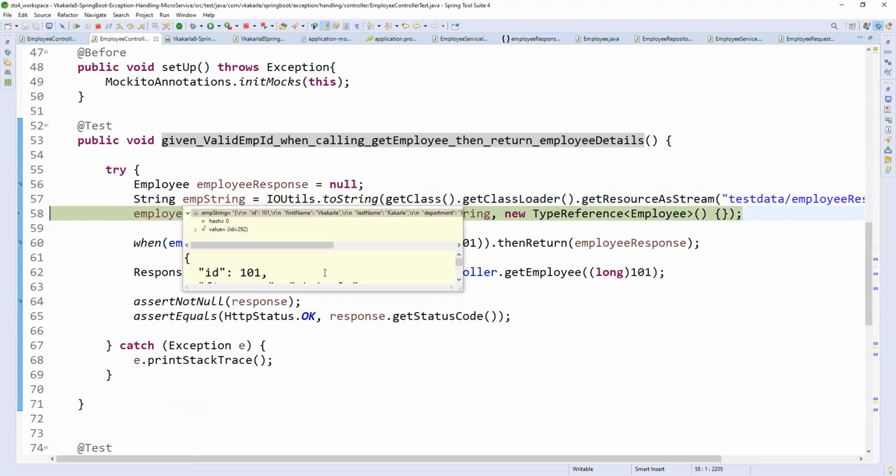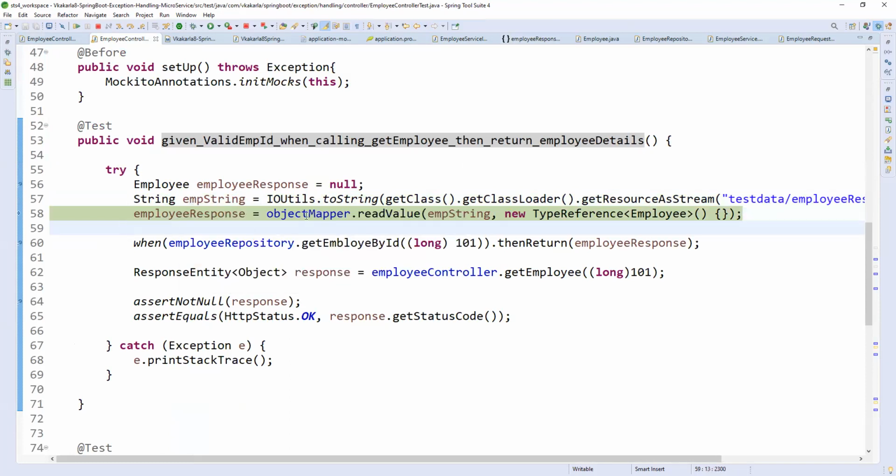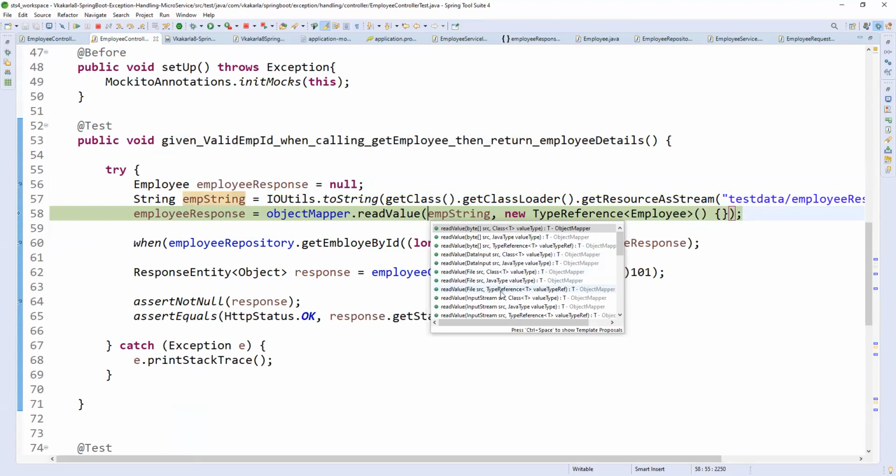Yeah. The employee string is converted into a mapper object, right? Using the mapper, we are converting the actual object. Here we are giving the actual object, right? If you see here, this is nothing but an input stream of string. So the write value as a string, right? Write value as a string.